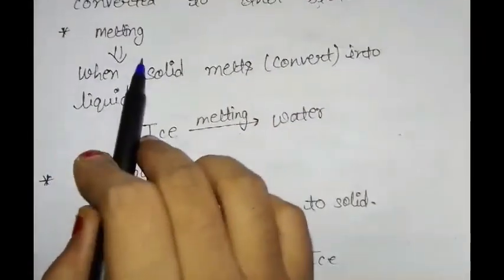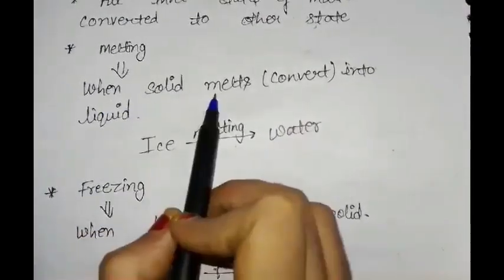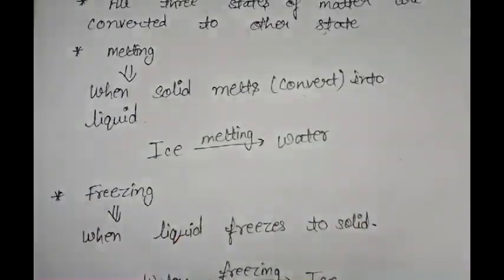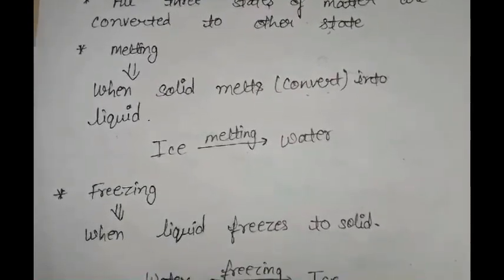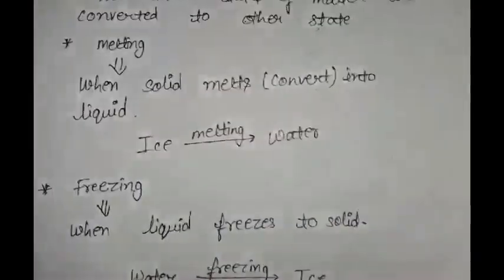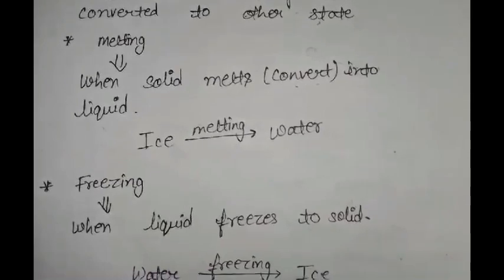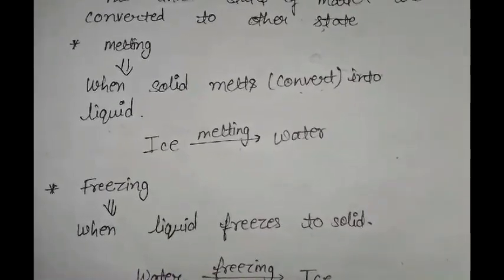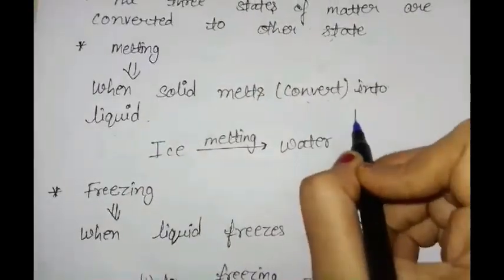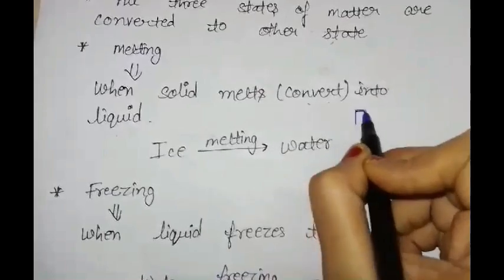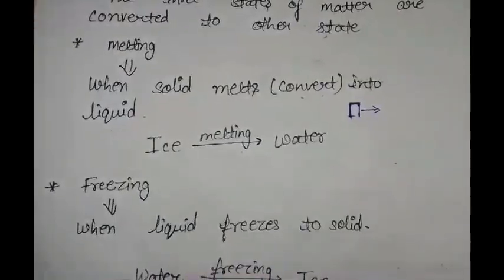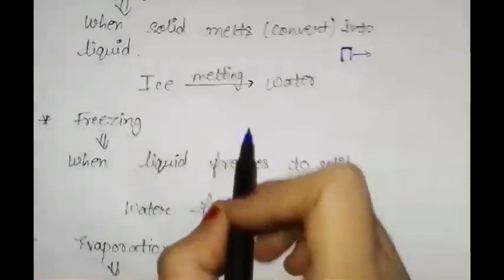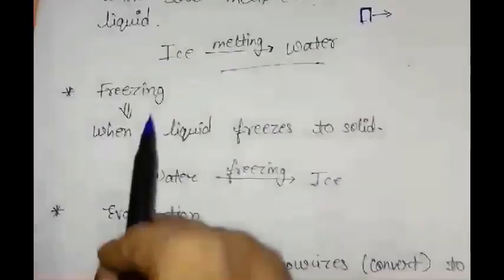Here we see melting. What is melting? When solid melts, it is converted into liquid. When solid is converted into liquid, the process is known as melting. For example, when we keep ice outside the refrigerator, we see that the ice starts to melt and change to liquid. Ice melting, water.